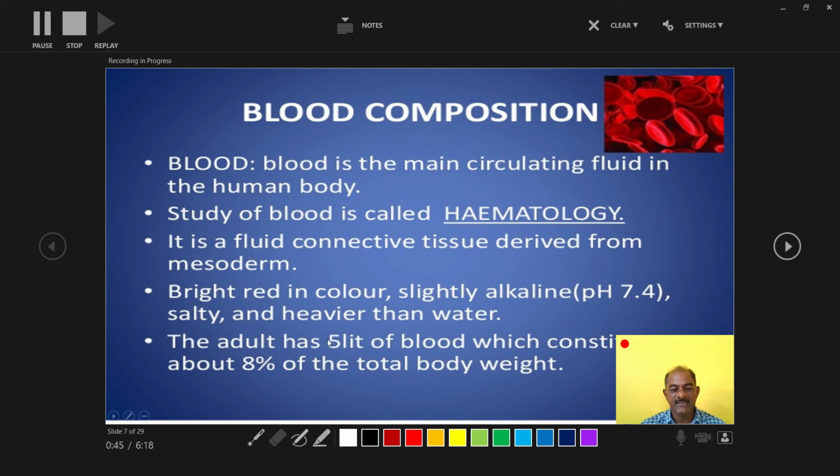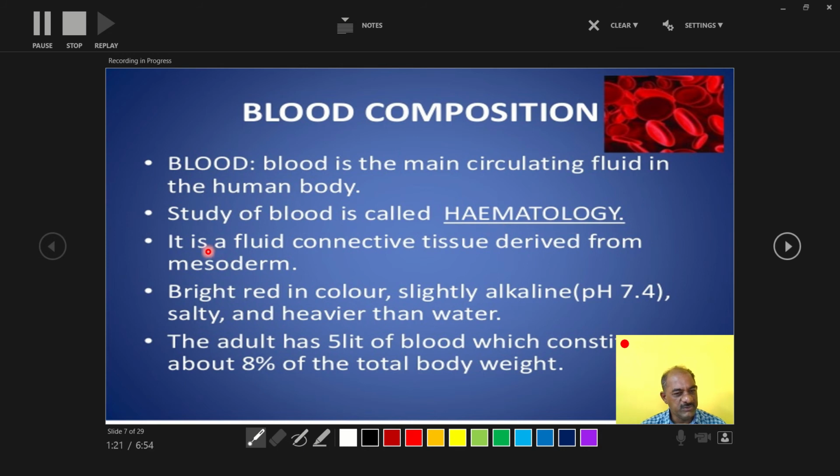An adult has about 5 liters of blood, which is about 8% of total body weight. So that is the blood composition. The study of blood is called hematology, the branch in which all the constituents are studied.